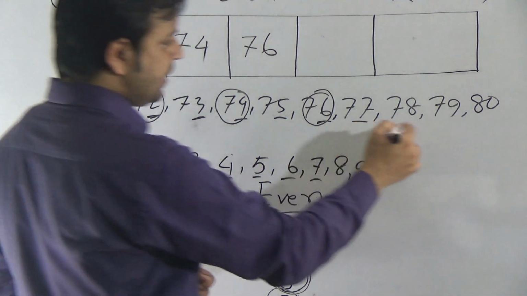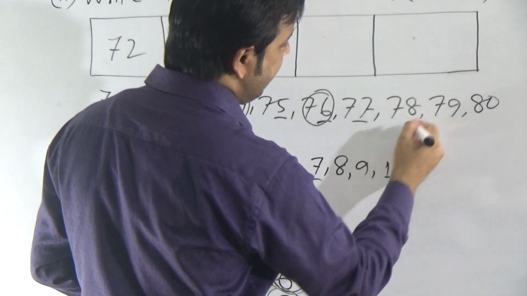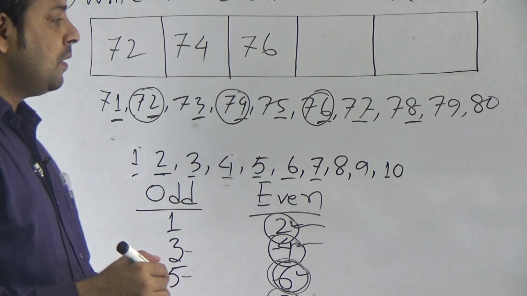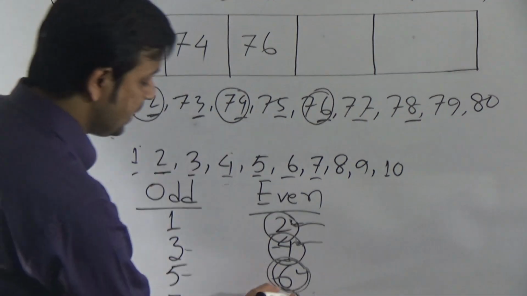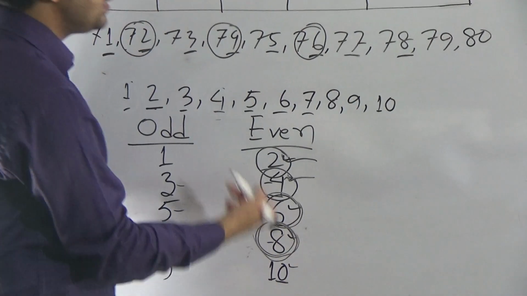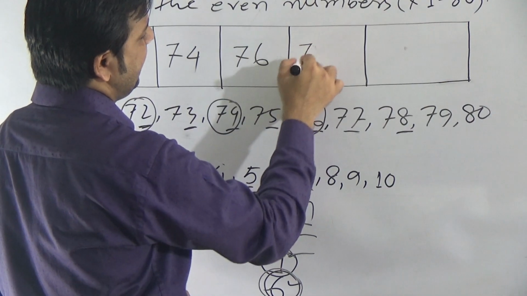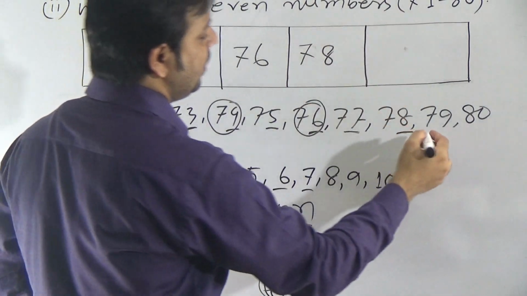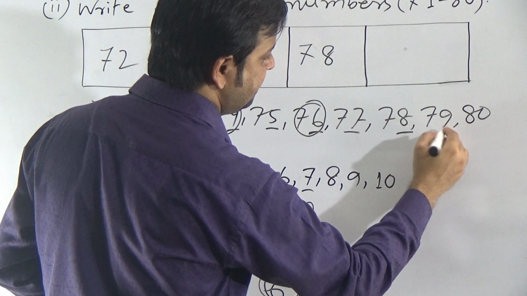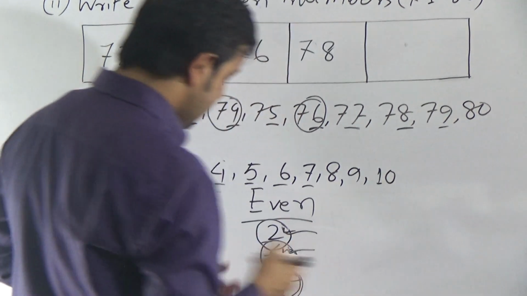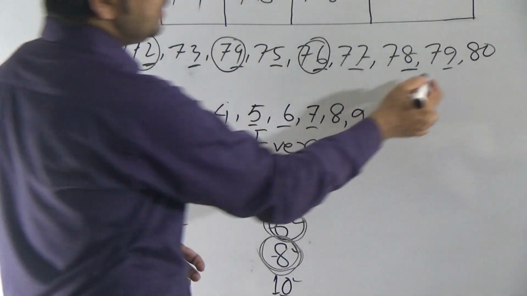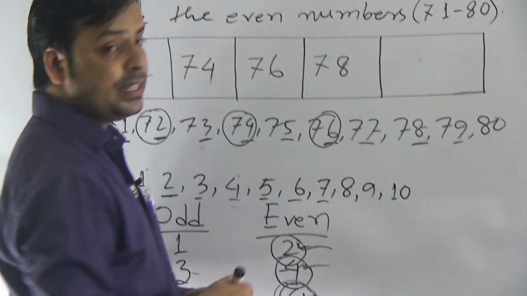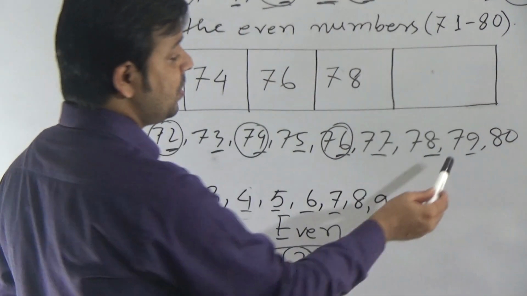Go to the next number 78. Here 8 is in the ones place, and if 8 is in the ones place, the number will be even, as 8 is even. So you can say 78 is even. Now go to the next number. The next number is 79. The ones place is 9 here. As 9 is not even, so 79 is not even.